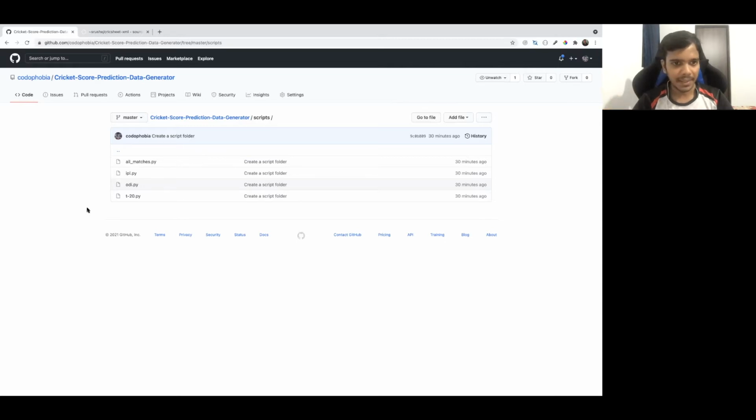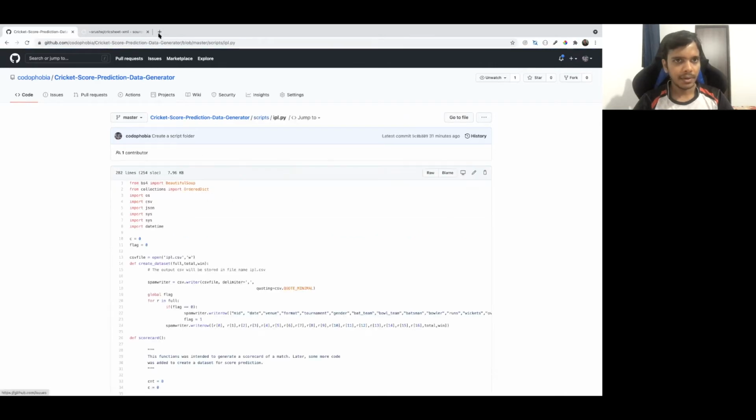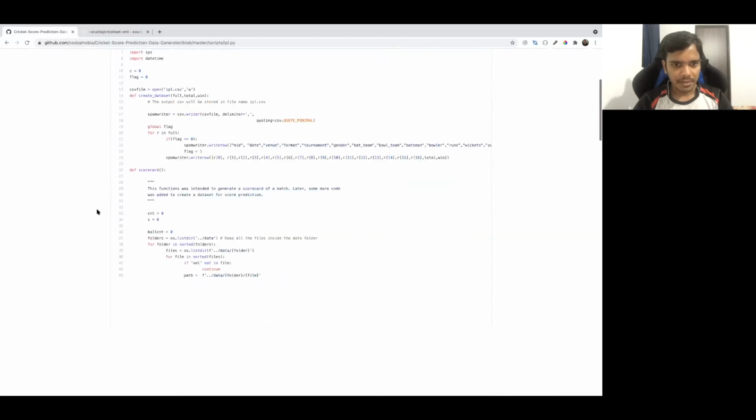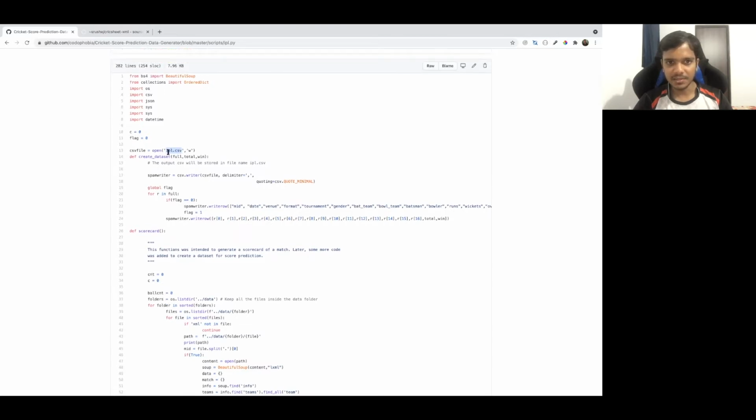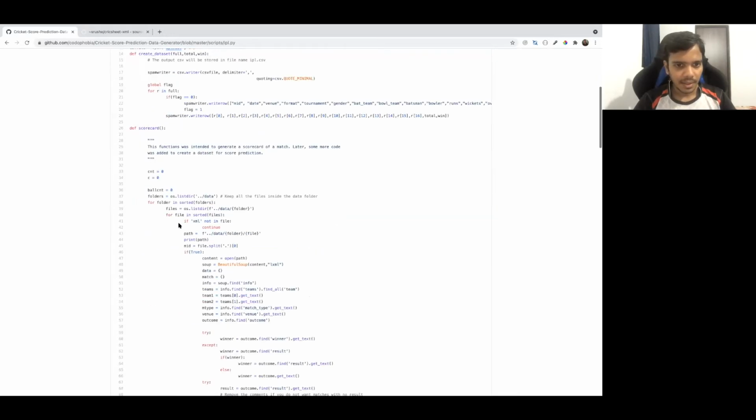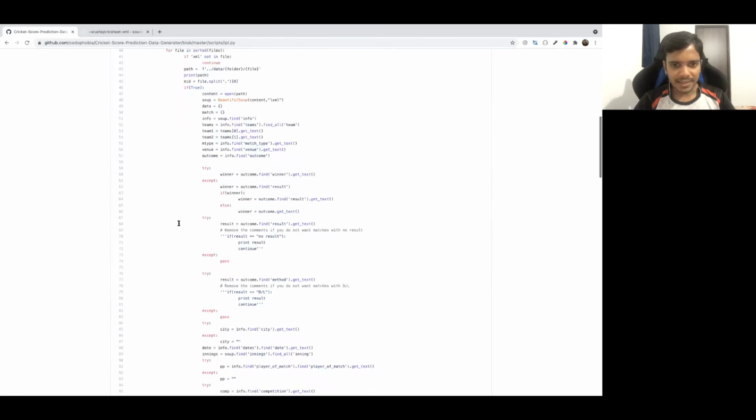For example, take ipl.py. I will go through one code, since all the codes are very similar. Just one minor change happens. The first change is that the data this generates will be stored in a file called ipl.csv. Similarly, odi.py will store it in odi.csv. The output files are different, but the only other thing that changes is this thing, which is very important.